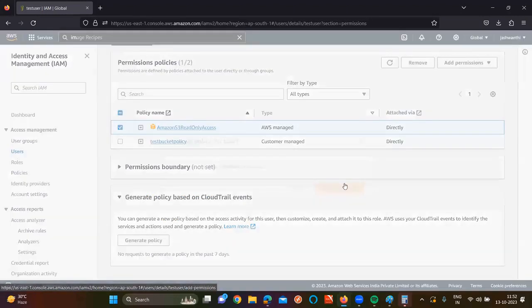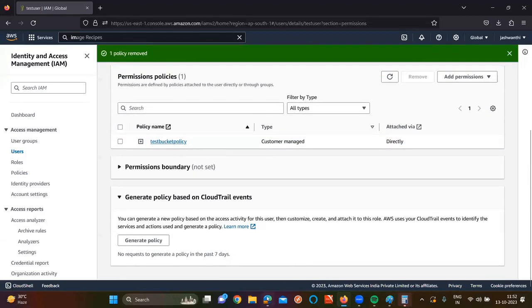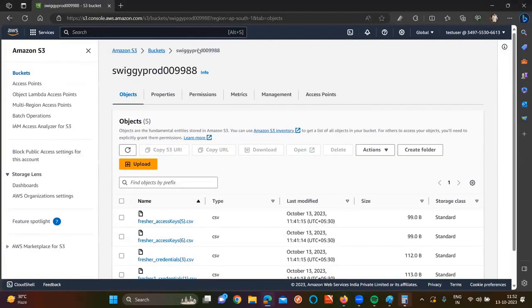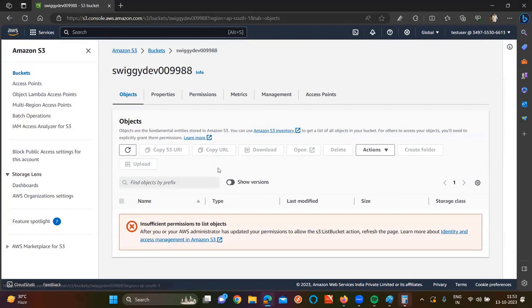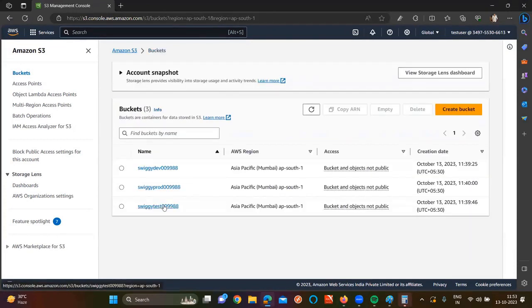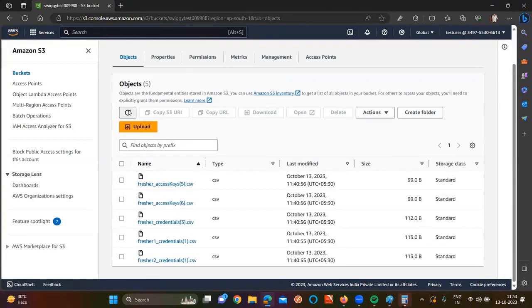Remove this one. The moment I remove this one, currently I'm on which bucket? Production bucket. On which user? So the testing user can access the production bucket now? No. What are you getting? Insufficient permission. Then if I go and try to click on dev, it is also getting the same. But on test, are we getting the permissions or not, so we can see the objects here?